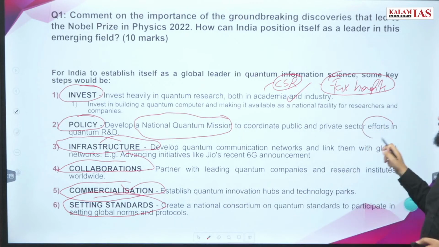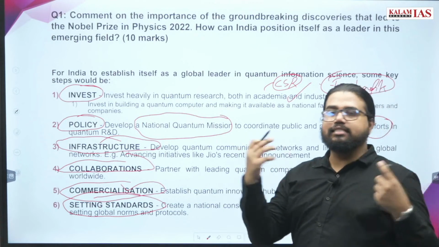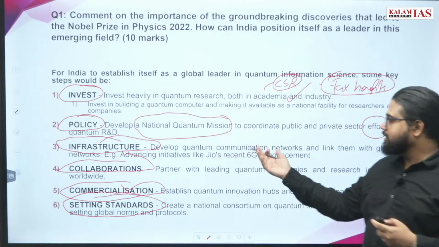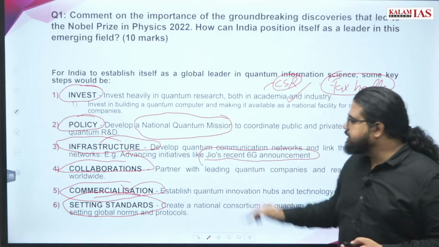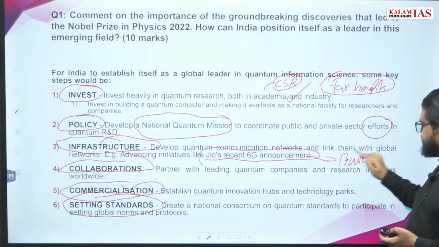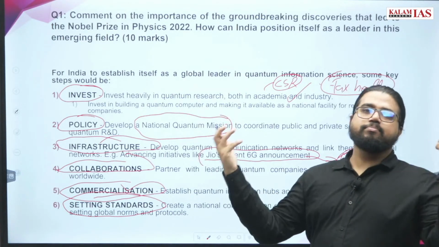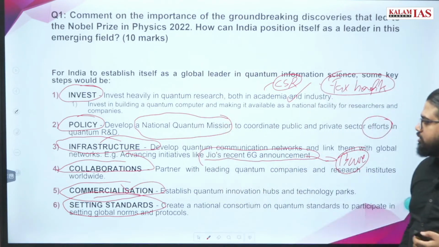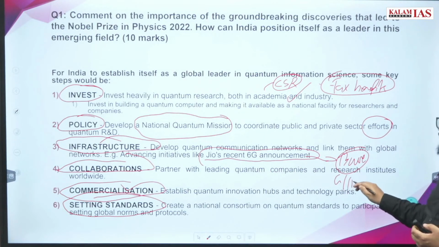R&D, which coordinates R&D happening across different institutions, IITs and other institutions in the country. Infrastructure development, like we have recently heard about Jio's 6G announcement. This can be a base for launching something much bigger in scale, something like a quantum-based network, something you can think about.